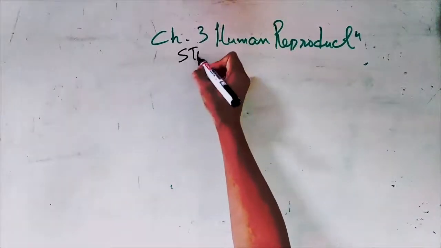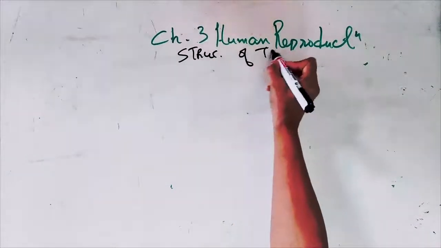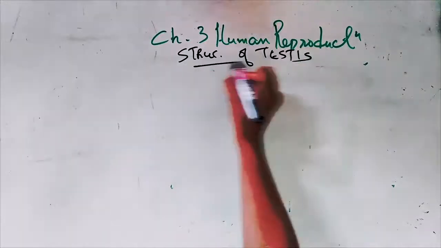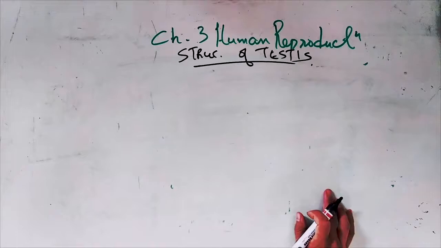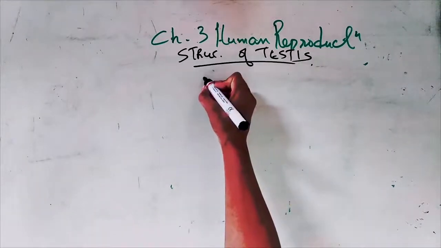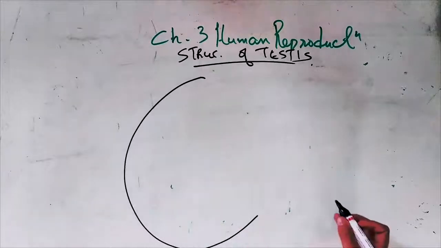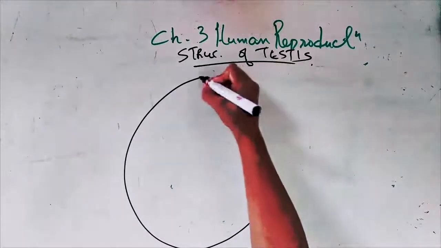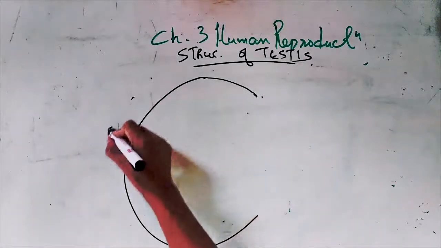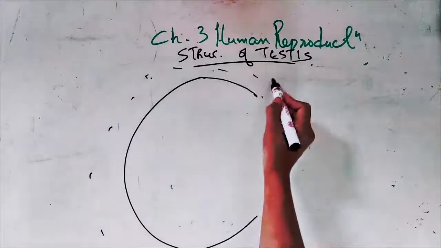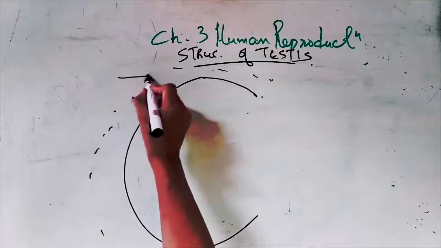Structure of testis. Let's draw a big one. The testis. The scrotum, draw it yourself. Scrotum is the cover.